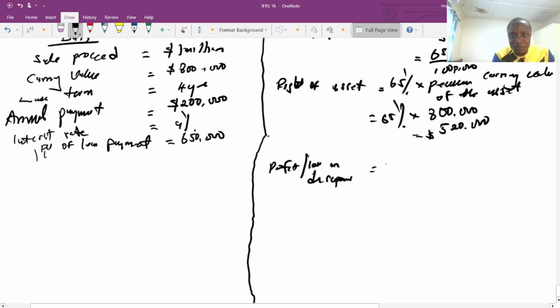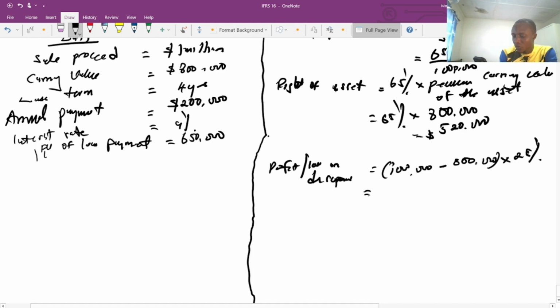So automatically the profit will be 1 million minus the 800, multiplied by the difference in the percentage retained, because the remaining percentage is what we actually made the sale on. So 200 multiplied by 0.25.